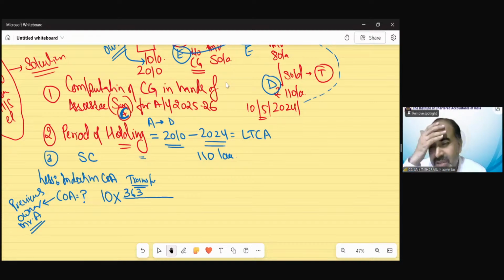Ambeshwari is asking what to do when Mr. A died. A transferred his asset in this case to Mr. B. So this is not the question. I don't know what exactly you want to ask.